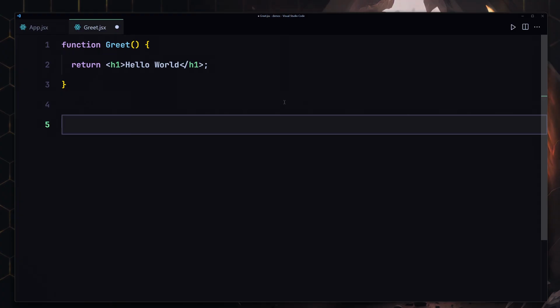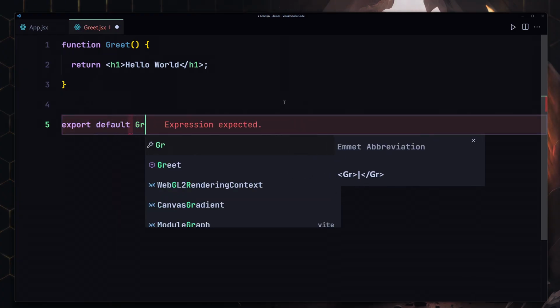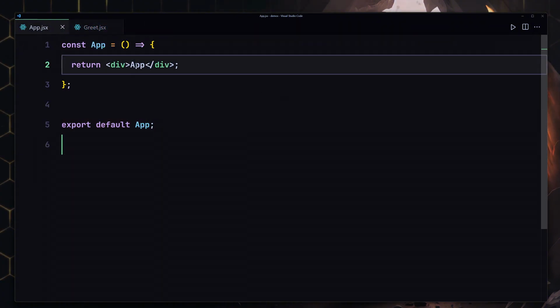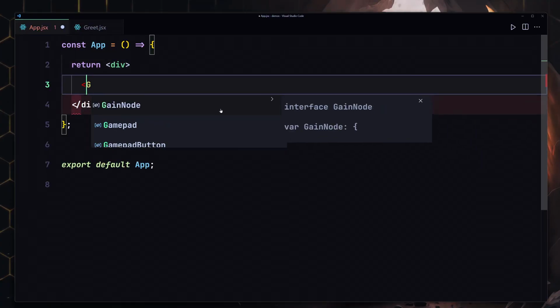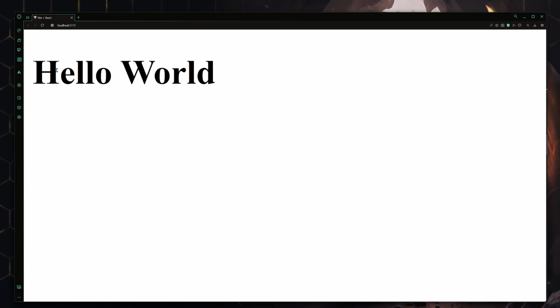Now we have to export this component so that we can use it in other files. So I'm going to use export default Grid. Now I'm going to save my file. Let me go into my app.jsx component, and let's register that component right here. If I save my file, here you can see we are now getting our Hello World right here, which is looking amazing.